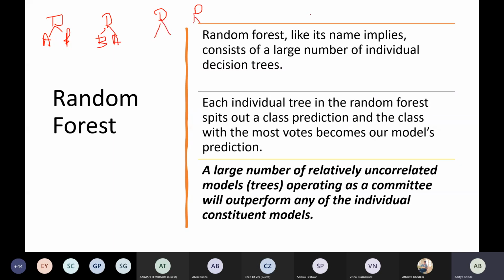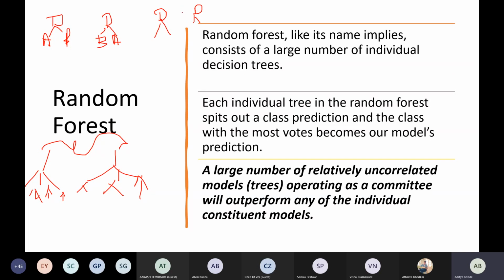So random forest contains a large number of decision trees. This and this are further getting split. This was your tree 1. Now again, the splitting happens and it goes on and on. What random forest does is collect all these decision trees and make a single prediction. So each tree in the random forest is a prediction, a large number of uncorrelated models.